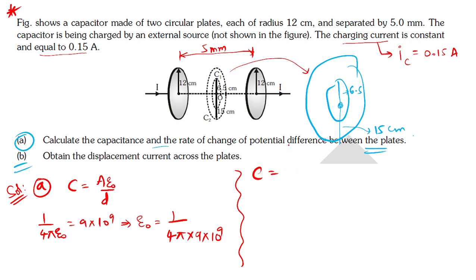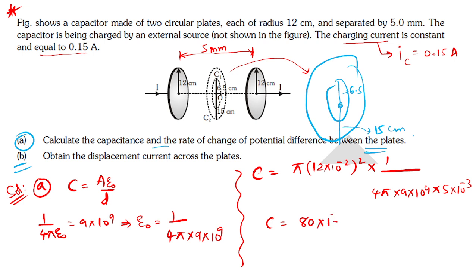Now what is the area here? Pi r square. Yes or no? This is a plate area, which is pi into r square, nothing but 12 into 10 power minus 2 whole square, pi r square, and epsilon naught is nothing but 1 divided by 4 pi into 9 into 10 power 9. Yes or no? And the distance between them is how much here? 5 into 10 power minus 3 mm. Okay. So if I solve it, I'll give you the value. You can check it. That is 80 into 10 power minus 12 farad it will come. Note down.